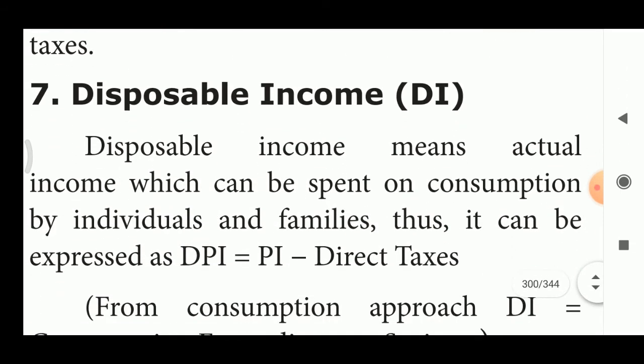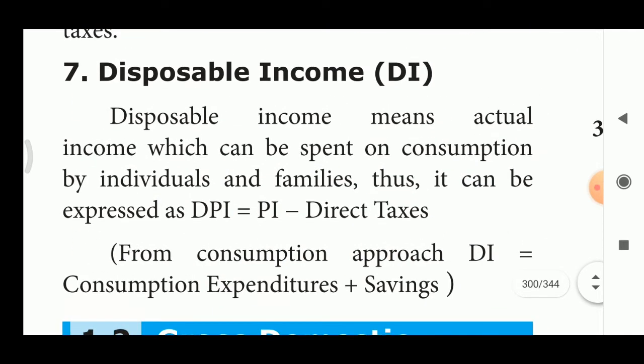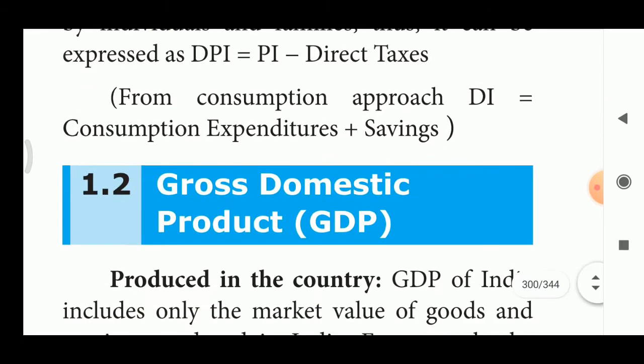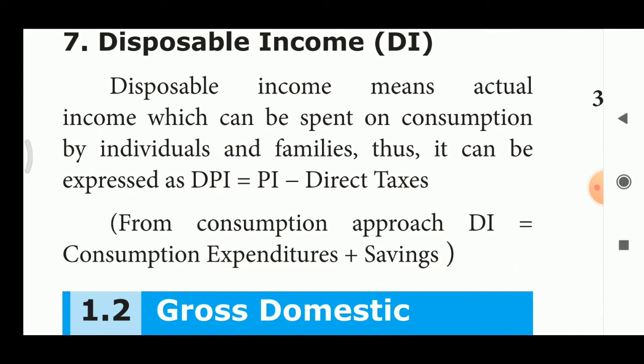Disposable income. Disposable income means the actual income which can be spent or consumed by individuals and families. Income spent by families and individuals is called disposable income. This disposable income, DPI, is equal to PI minus taxes. What is the equation for disposable income? DPI is equal to personal income minus taxes. We have to subtract taxes from personal income, then we get DPI, that is disposable income.